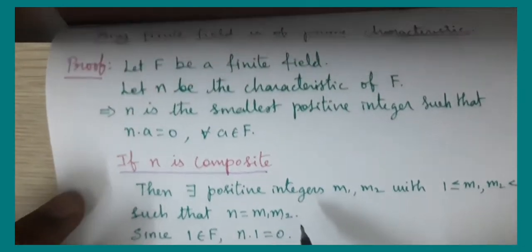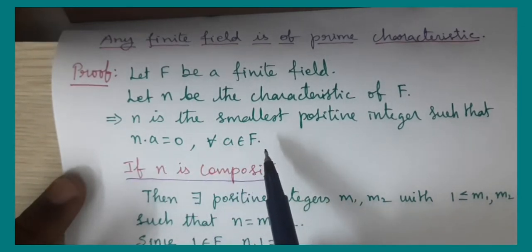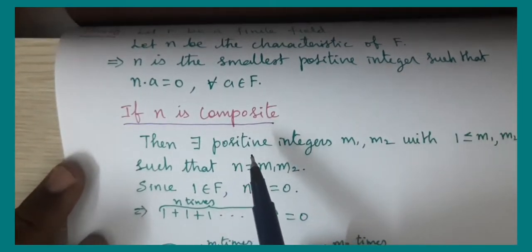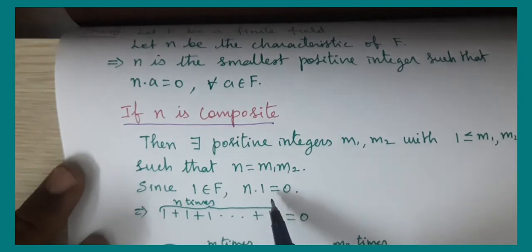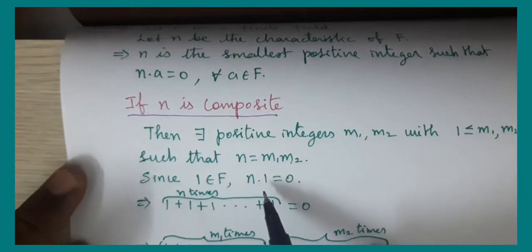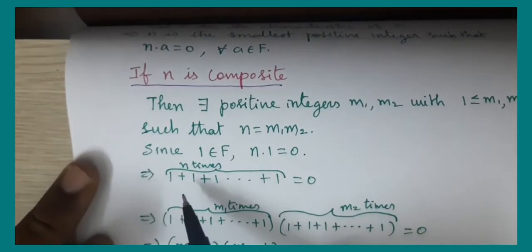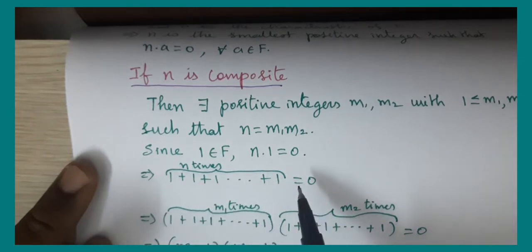Okay. Since n into a equal to 0 for every a belongs to F, and every field consists of a multiplicative identity element which is denoted by 1 belongs to F, therefore n into 1 is equal to 0. What is the meaning of n into 1? When you add 1 n times, we get n into 1. So with that assumption, we are writing 1 plus 1 plus 1, n times, is equal to 0.